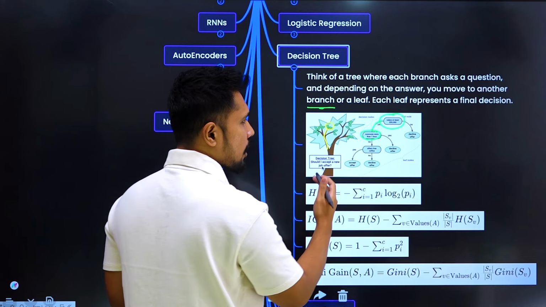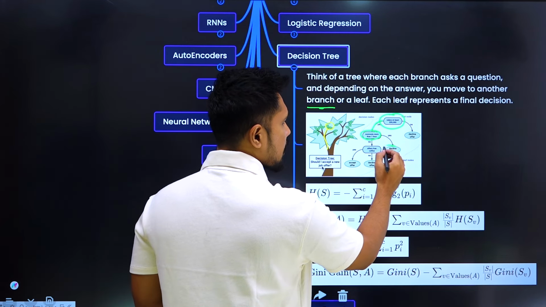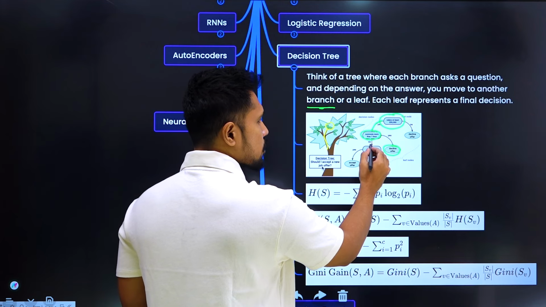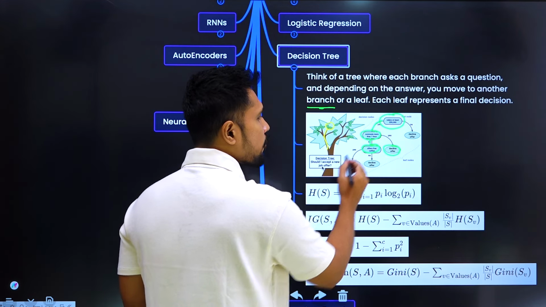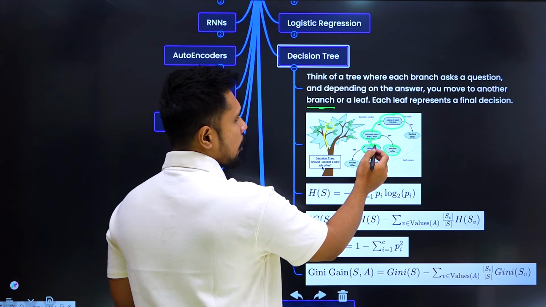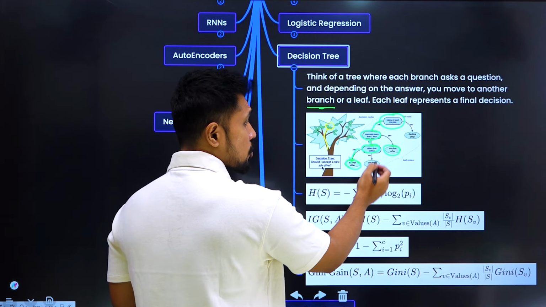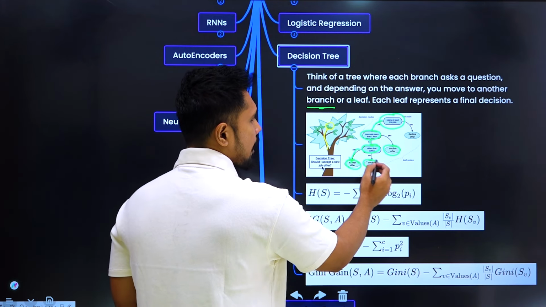Again, you move to another branch: commute more than 1 hour. For example, if the answer is yes, you decline the offer. If the commute is not more than 1 hour, the answer is no, and again you get another branch: offers free coffee. If the answer is yes, then you accept the offer. If they're not offering it, you decline it.